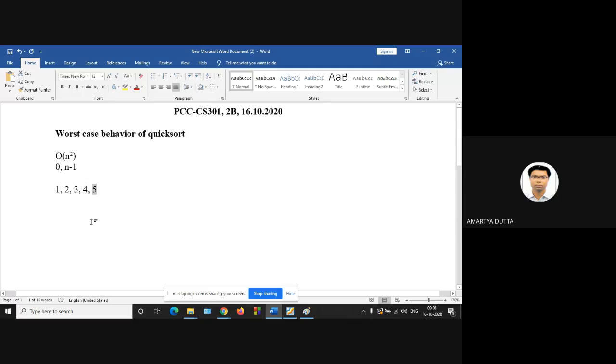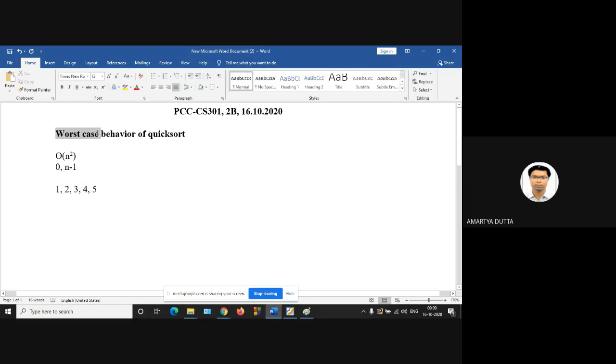We know that, as it depends upon the divide and conquer approach, all the elements in the left side of the array are less than or equal to 5, and all elements in the right array are greater than 5. So the partition function will return the appropriate position of the pivot point. So what will be the position for the pivot point? The pivot will be placed at the last position of the array in our already sorted array, because all the elements are less than or equal to 5.